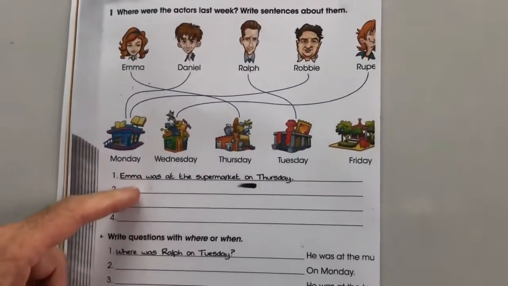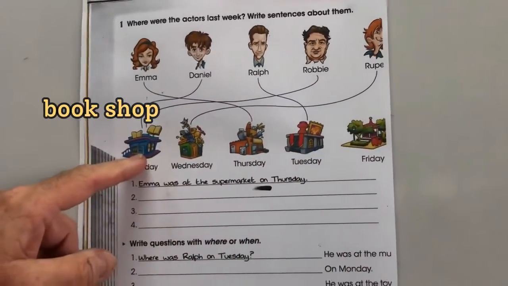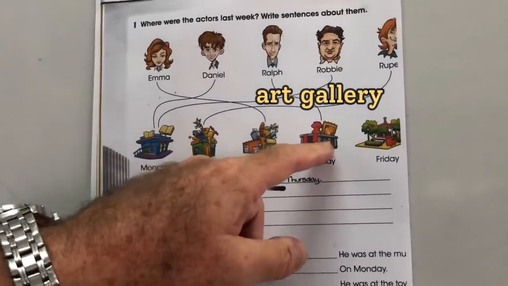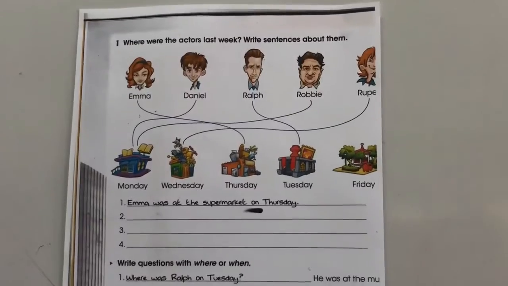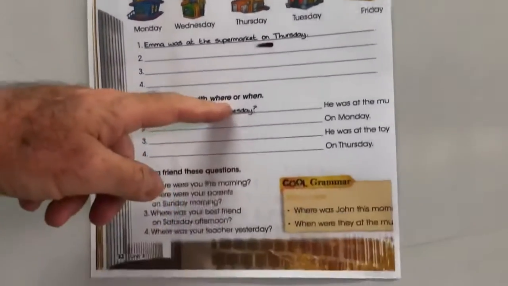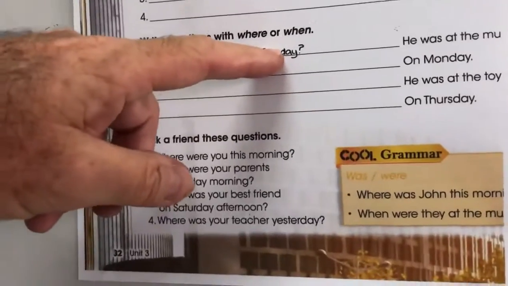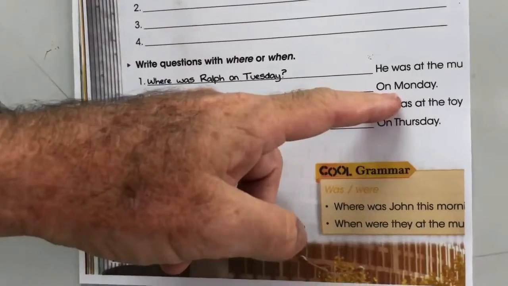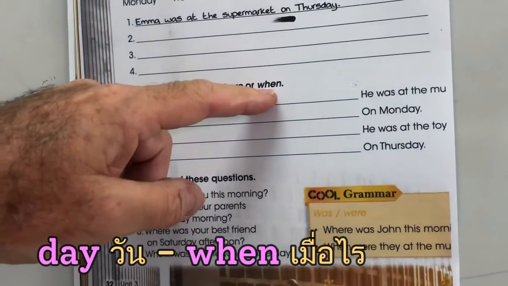Where were they? Okay, what shops have we got? Got a bookshop, we got a toy shop, got an art gallery, and we got a park, haven't we? But nobody was there. And then we're just going to put the question at the front. Where was Ralph? Okay. If the answer is a day, the question will be when.